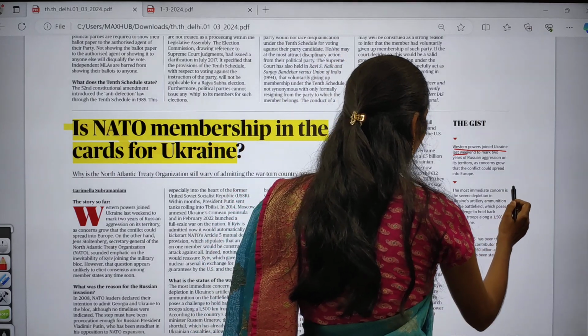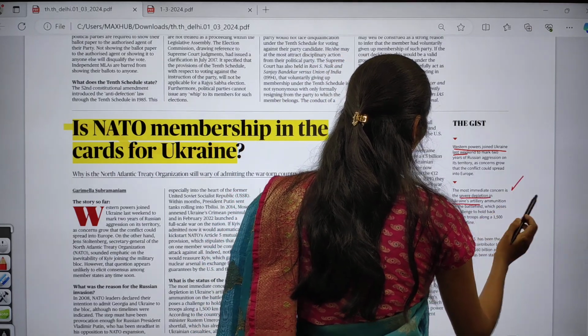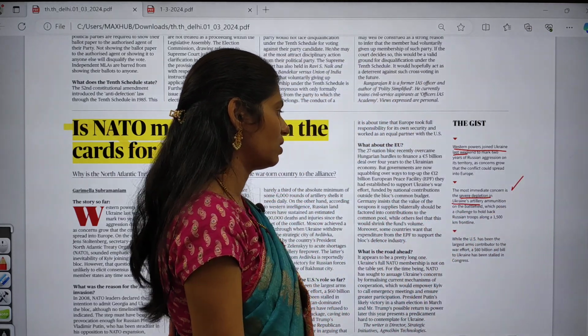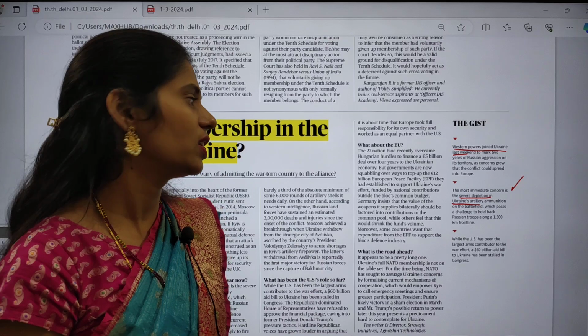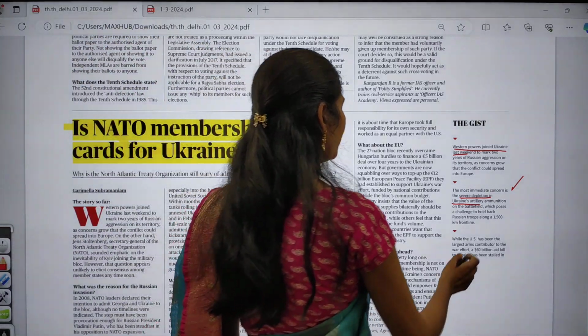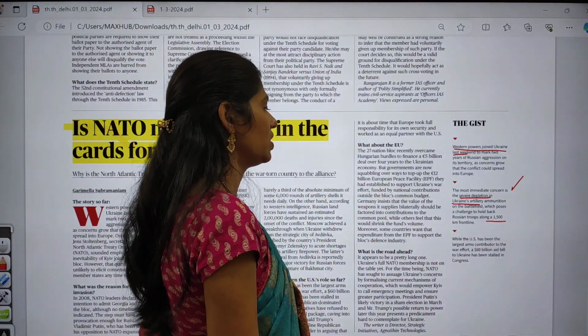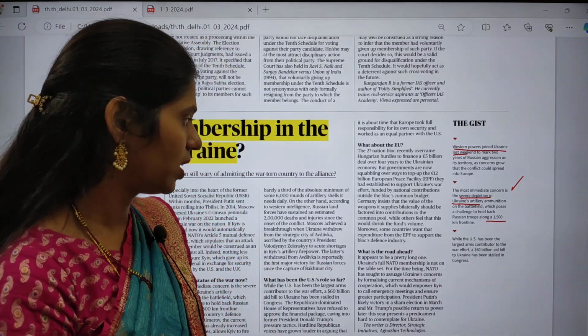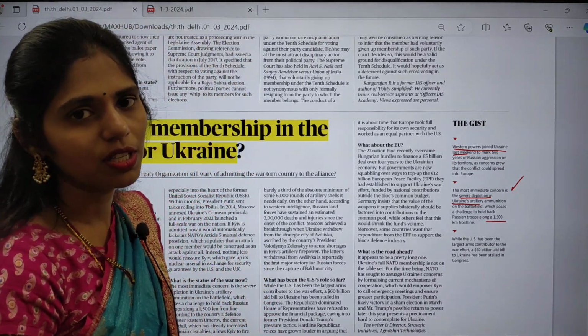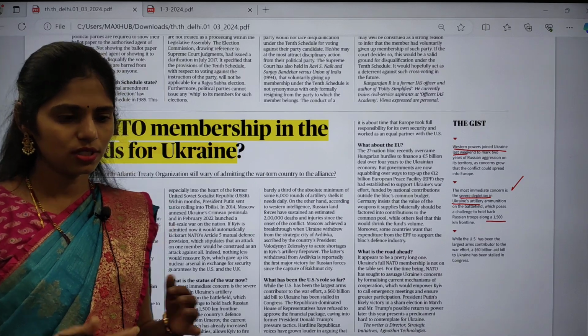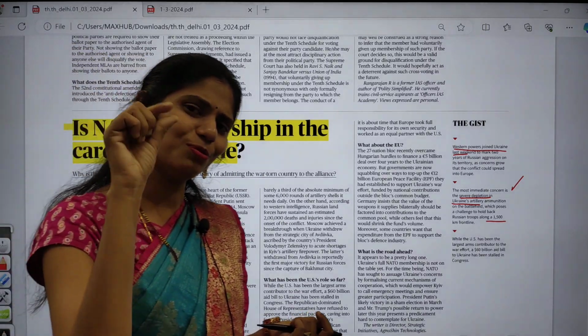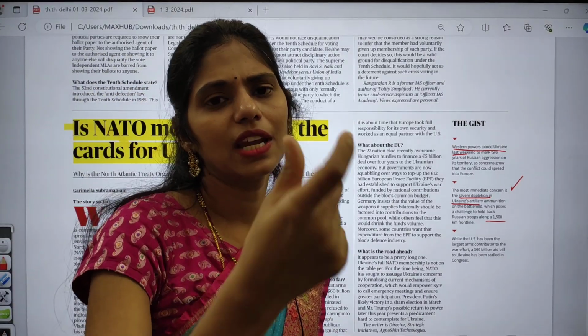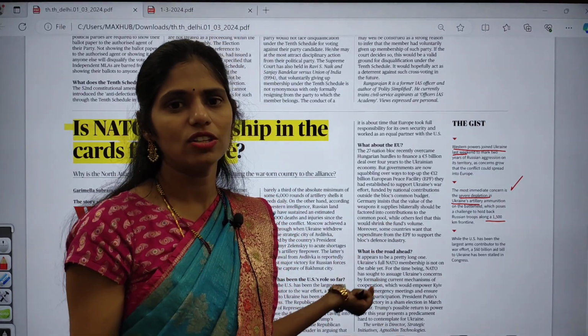And the most immediate concern here is severe depletion of Ukraine's artillery ammunition on the battlefield. So it is also posing a challenge to hold back Russian troops along the 150 kilometers front line. So Ukraine is running out of this ammunition. Because of the support from these European and Western countries, even though Ukraine is a very small country, it is fighting bravely against Russia, which is a mighty power.